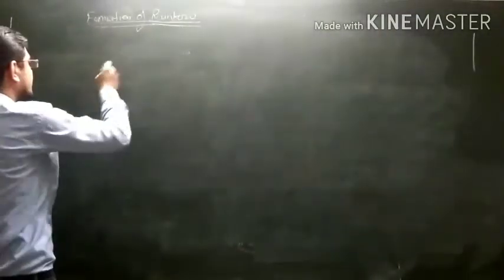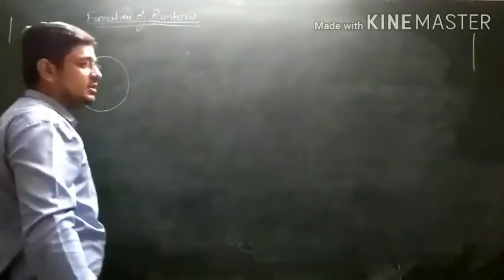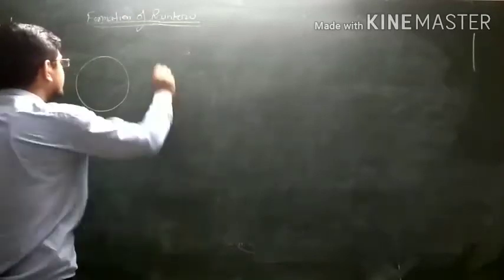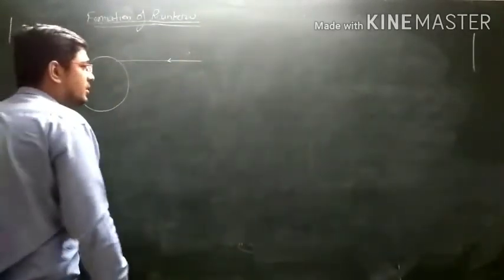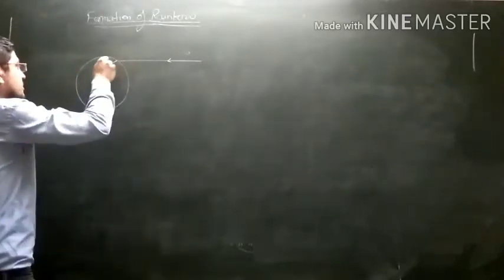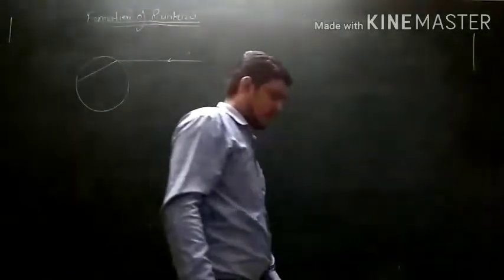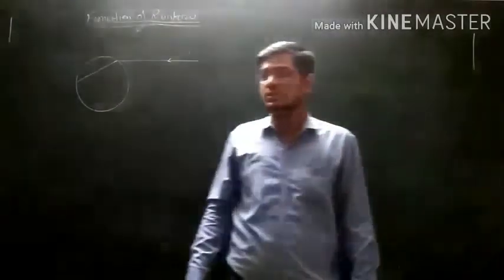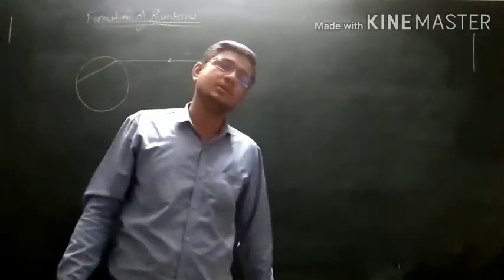Let us discuss it by taking a single water droplet. Let a water droplet be present in the atmosphere and a ray of light coming from the sun interact with this water droplet. What will happen first? Dispersion of light. We know that when a white ray of light falls on a surface like a prism, it splits into 7 colors.